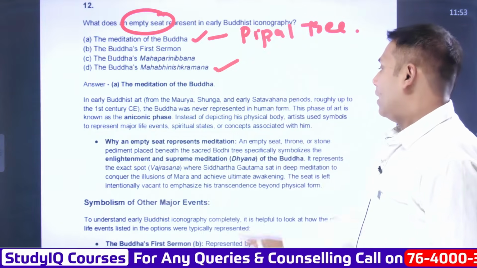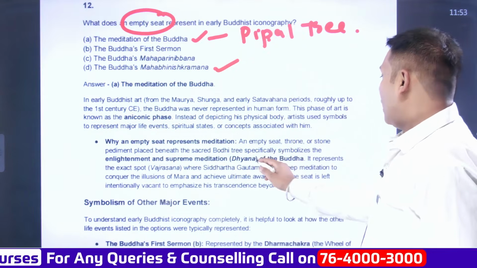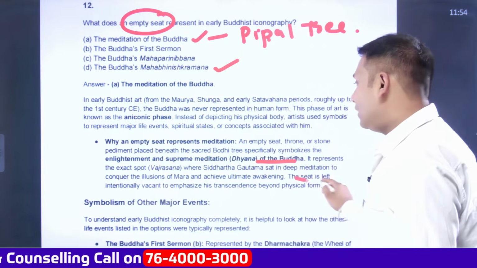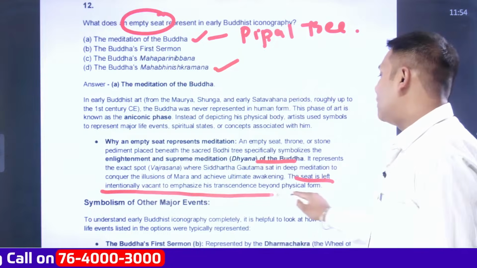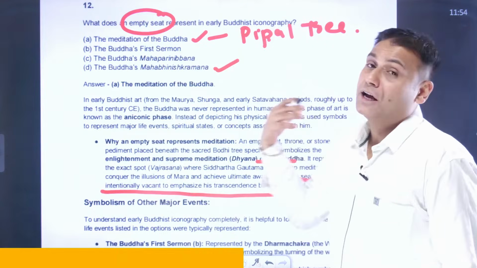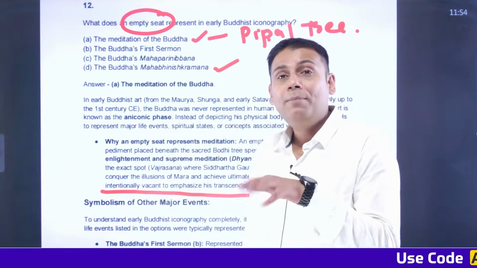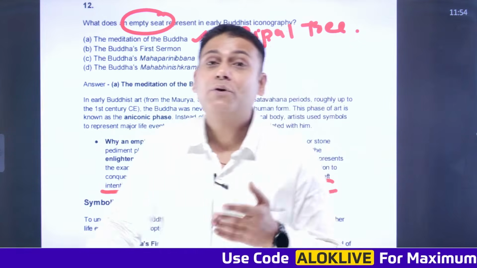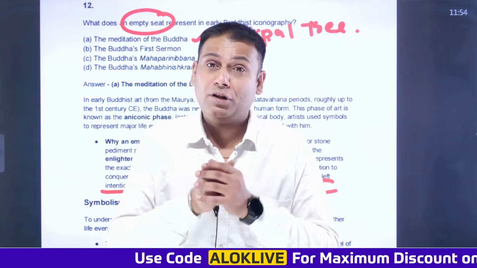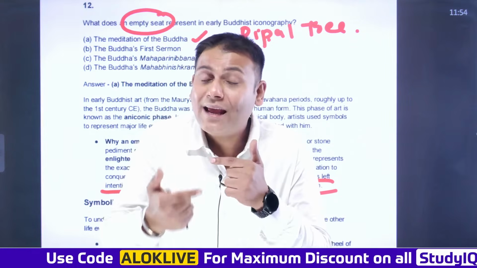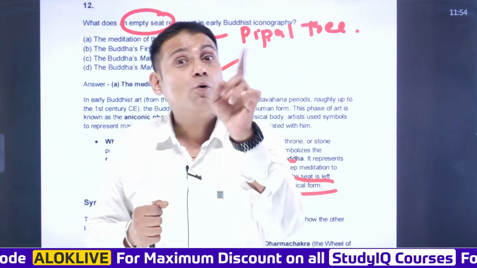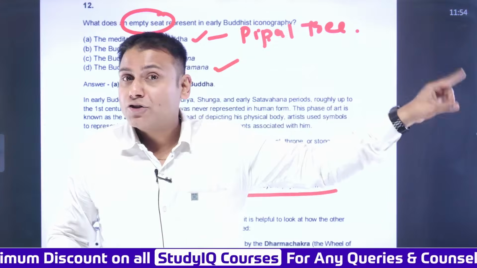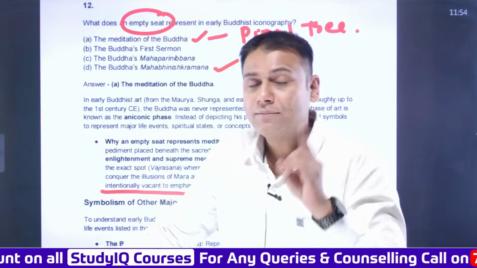Now, why is it referred to by the empty seat? Specifically speaking, here the answer has been mentioned. He was in the supreme meditation, that is dhyan. Apart from this, the seat is left intentionally vacant to emphasize his transcendence beyond the physical form. So, the empty seat represents what? The meditation of Buddha, because here he was in a mudra which is referred to as Dhyan Mudra. And after attaining enlightenment, the mudra that he performed was Bhumi Sparsha Mudra. Previously, there was a question on Bhumi Sparsha Mudra as well in the UPSC Prelims examination.